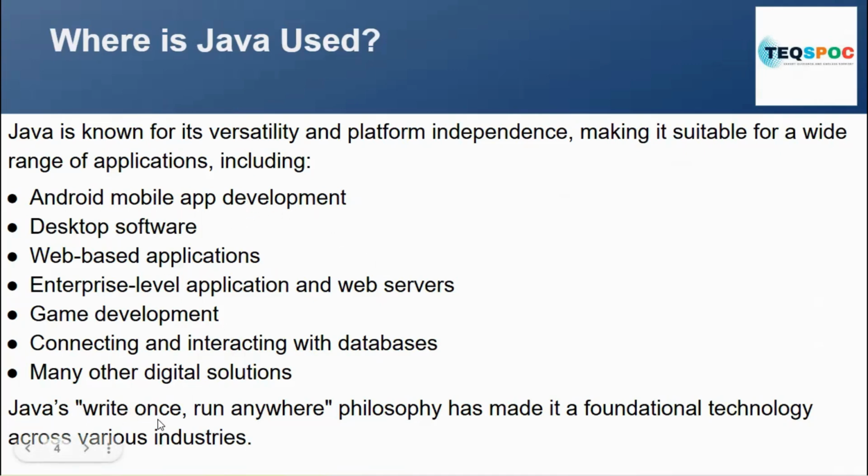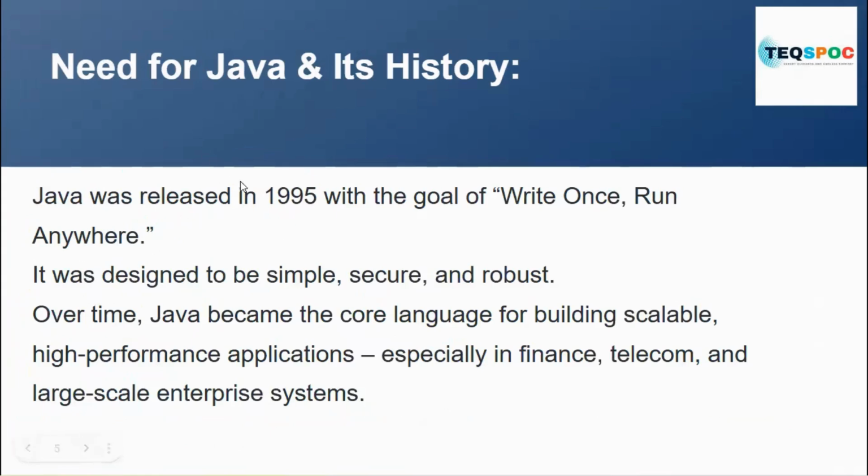Java's write once, run anywhere philosophy has made it a foundational technology across various industries. It means write the code once and run it anywhere, any number of times. That is the basic philosophy of Java. So, the need for Java and its history: Java was released in 1995 with the goal of write once, run anywhere. Develop the code once, run it on any system, on any platform. That is the basic goal of Java.